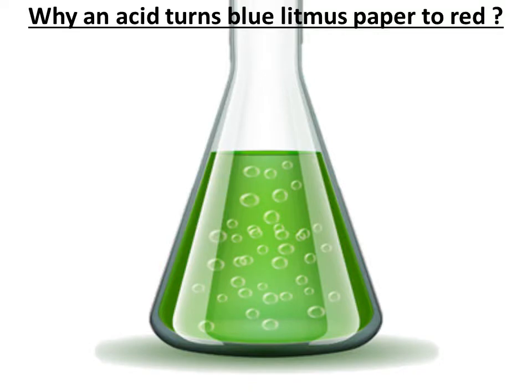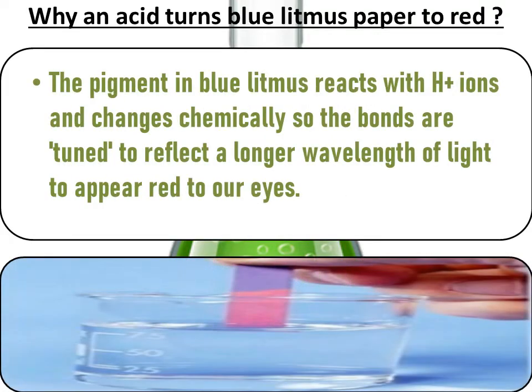Why does an acid turn blue litmus paper to red? It is because of a reaction. The pigment in blue litmus paper reacts with the hydrogen ions contained in acids and changes chemically, so the bonds are tuned to reflect a longer wavelength of light, to appear red to our eyes.